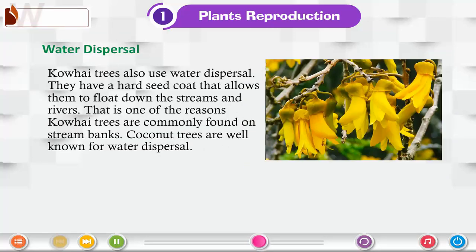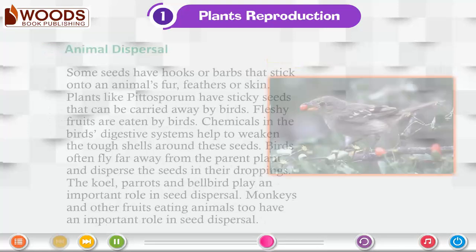Kohai trees also use water dispersal. They have a hard seed coat that allows them to float down the streams and rivers. This is one of the reasons kohai trees are commonly found on stream banks. Coconut trees are well known for water dispersal.